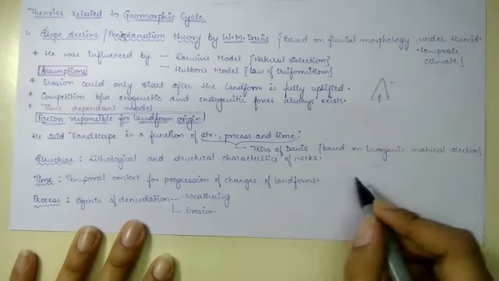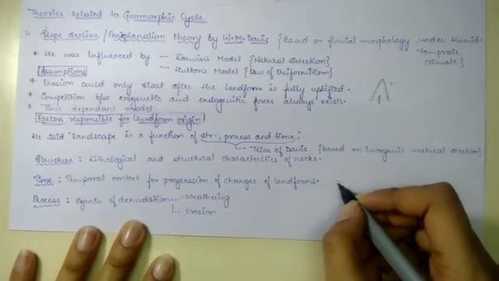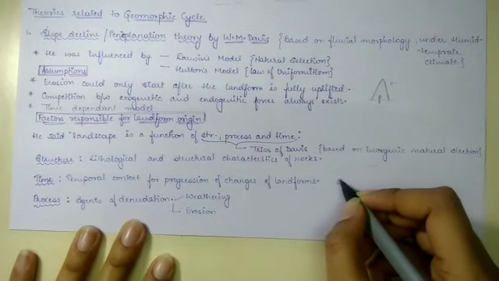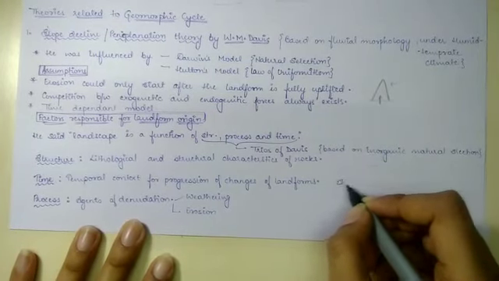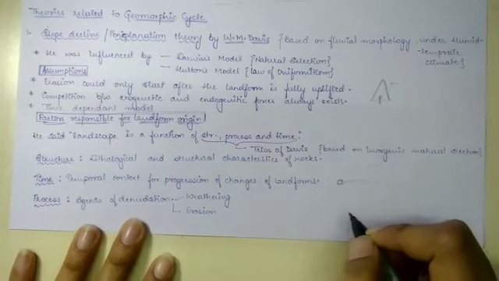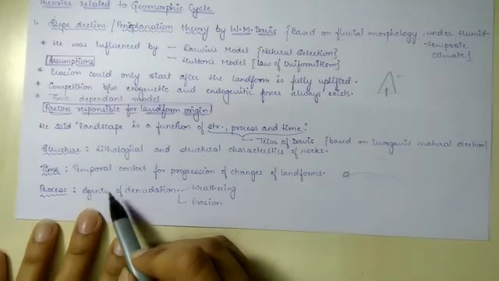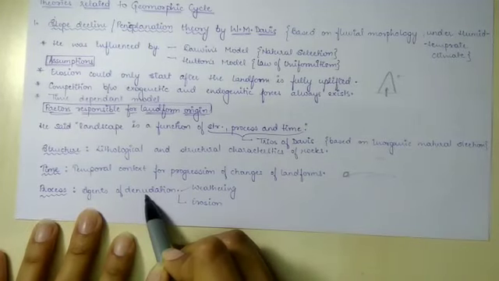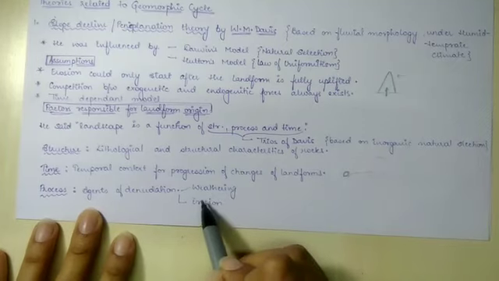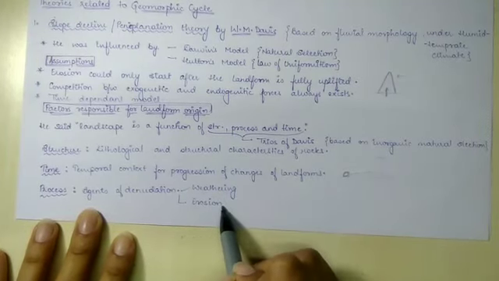So it will see about the past, in what form the landform started to originate, and then how it is in present and how it will become in future. Next is process. Process involves agents of denudation, which are basically of two types, that is weathering agents and erosional agents.